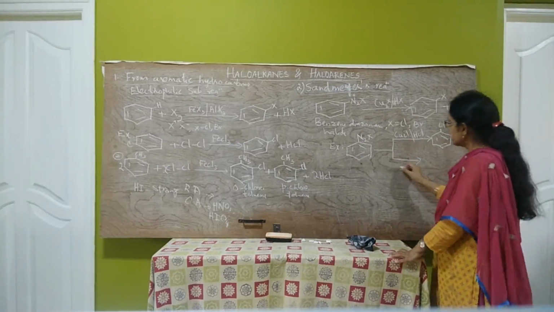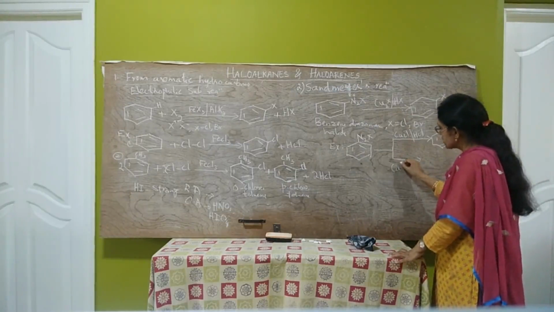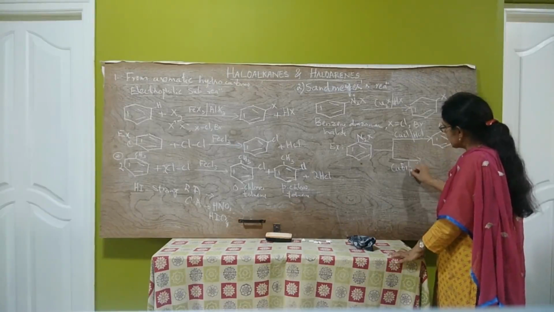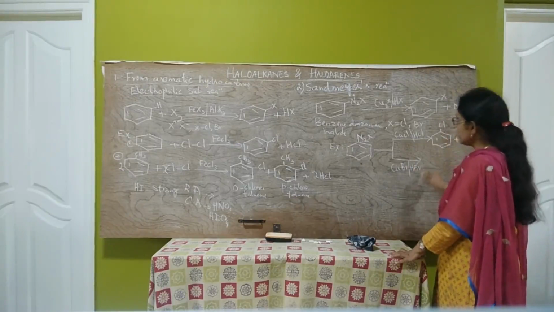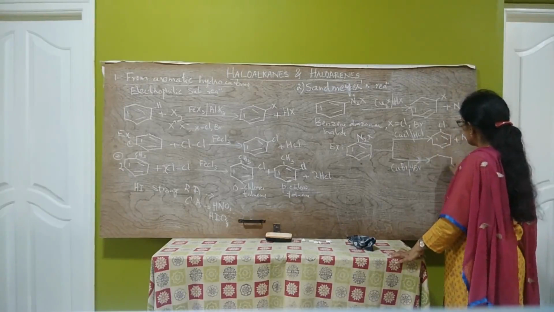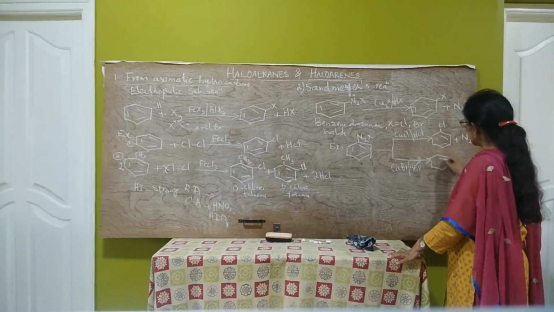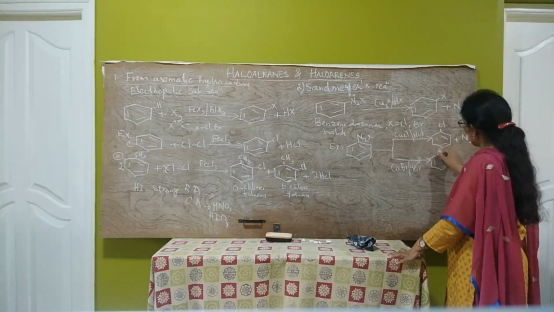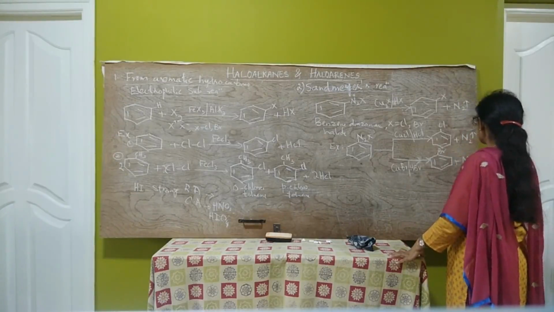If it is treated with cuprous bromide, CuBr, in HBr, the product obtained is bromobenzene, C6H5Br, plus N2.